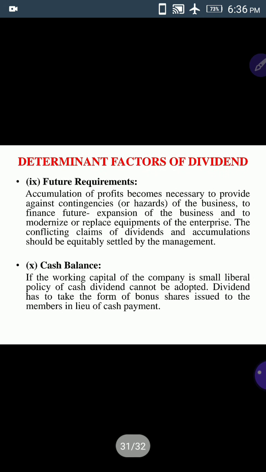The ninth one is future requirements. Future requirements means the firm has heavy requirements in the future. So to provide against necessary reserves, they have to make provision against contingencies like hazards of business, to finance future expansion of the business, and to modernize or replace equipment of the enterprise. The conflicting claims of dividends and accumulation should be equitably settled by the management.